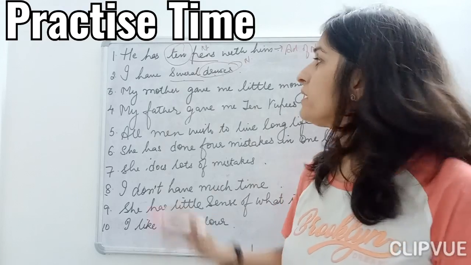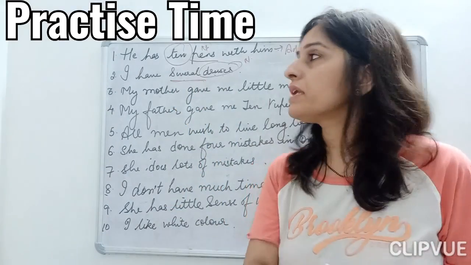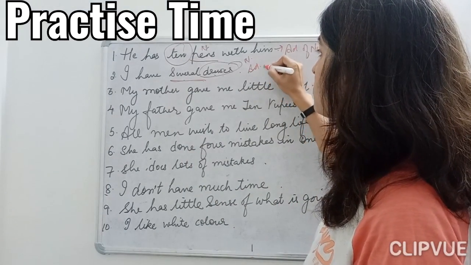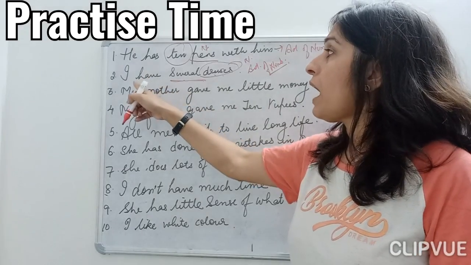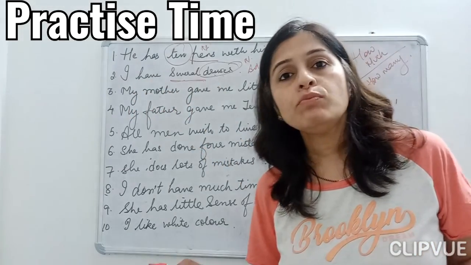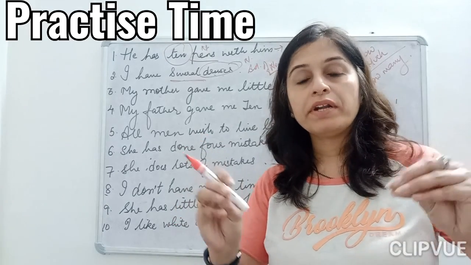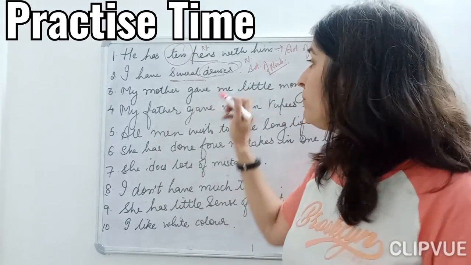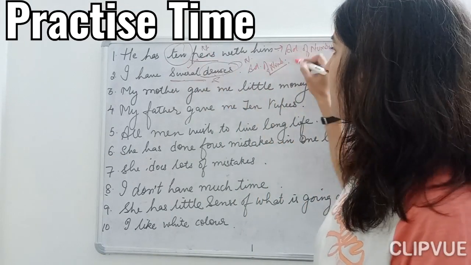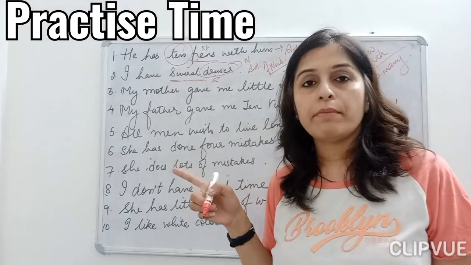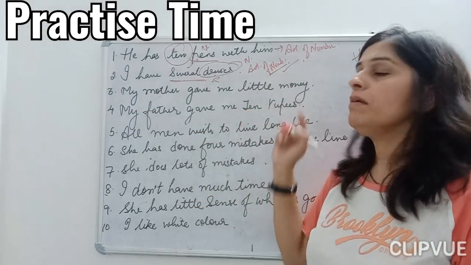How many dresses do you have? I have several dresses. So it is an adjective of number. Suppose I say I have several dresses. How much dresses? Can we use the much quantifier to describe my dresses? No. So how many dresses, that is adjective of number. Next, my mother gave me little money.